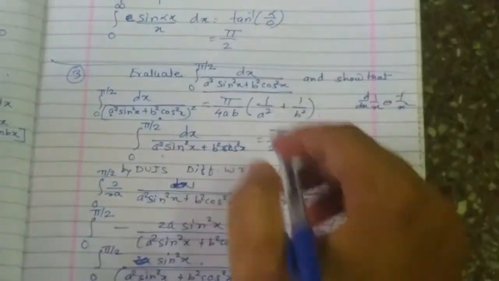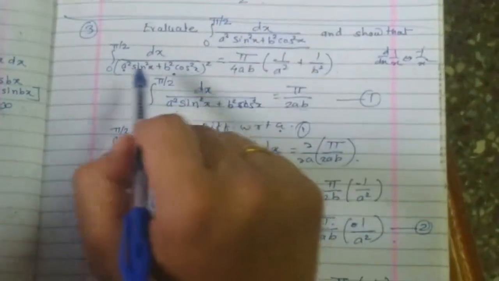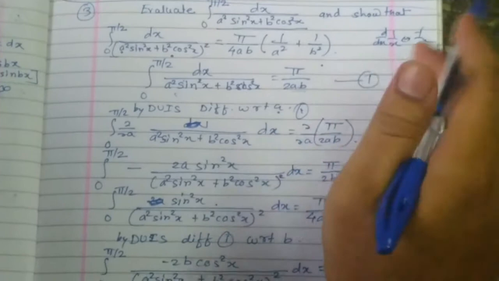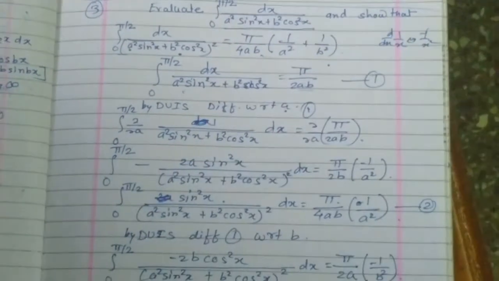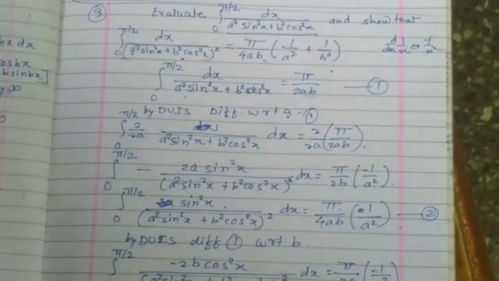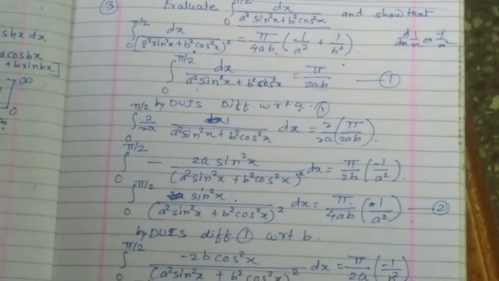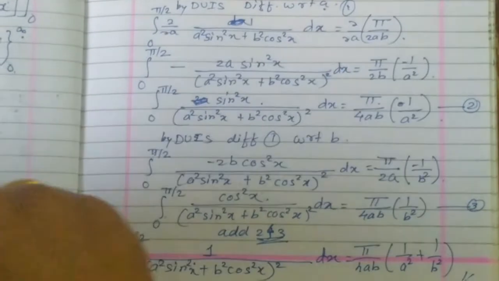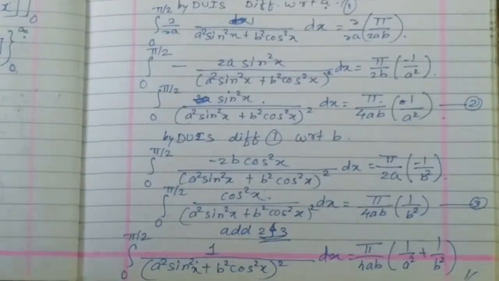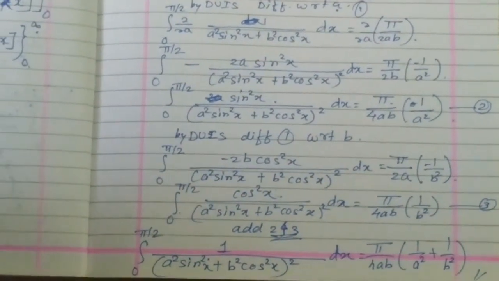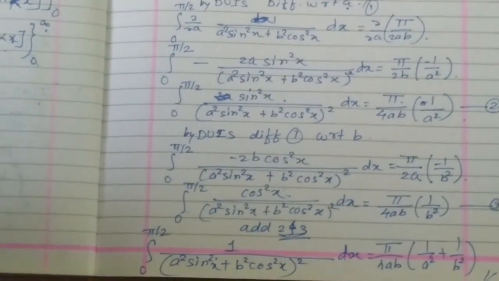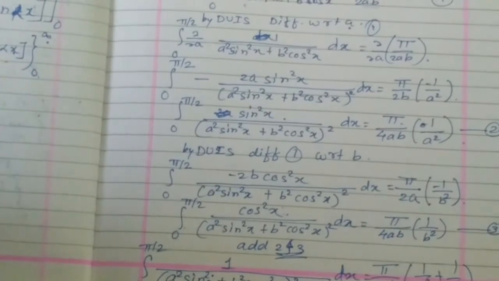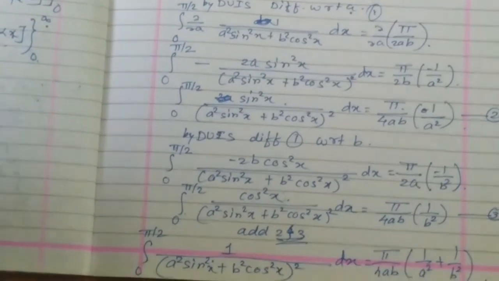So I am using the value of this integral to prove this. It's an application problem, meaning I am applying the DUIs to achieve this, or you can treat it as a miscellaneous kind of example. This way you can solve the problems based on the DUIs. As per experience from previous question papers, there is usually one question based on the DUIs for 8 marks. I hope you will be able to answer all the questions with this brief idea about DUIs. Thank you everyone.